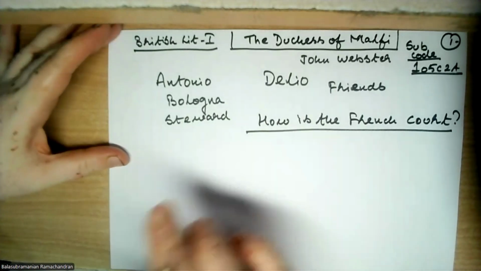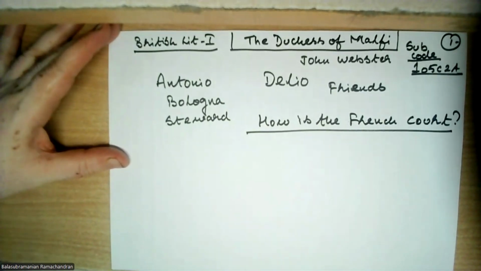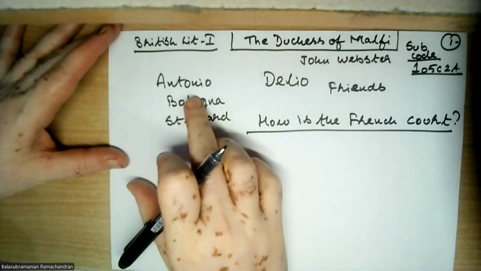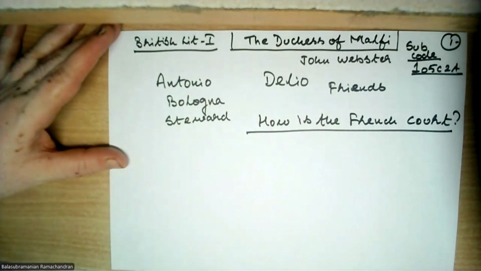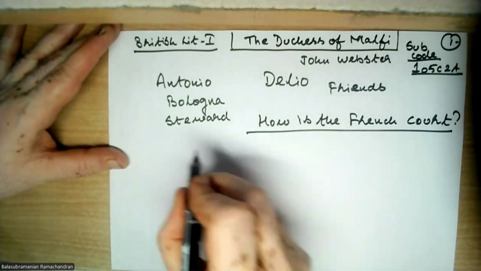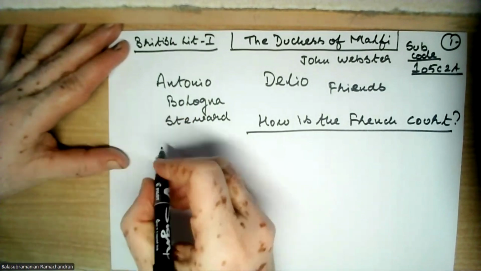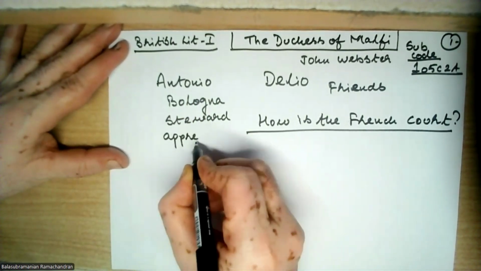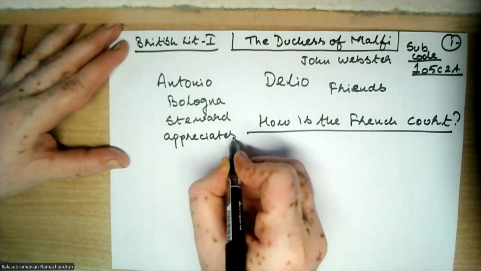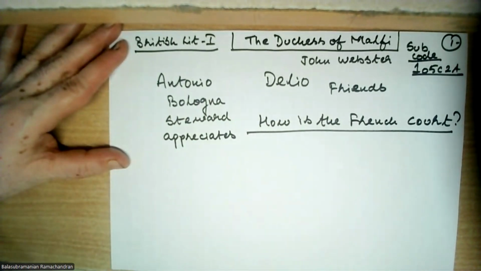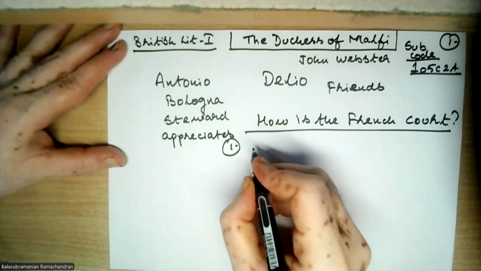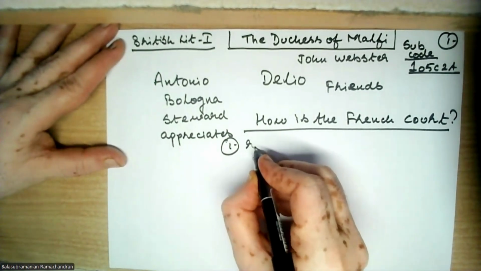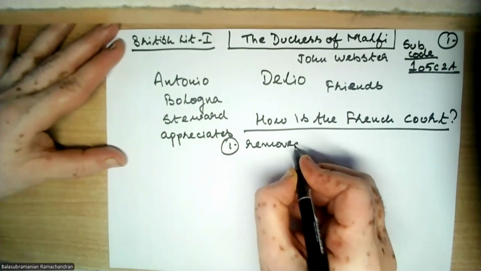For this question, there is a long reply that Antonio gives Delio, but I'm just summarizing it. And this is what he says. He appreciates the French king. He praises the French king, mainly on these three things. Point number one, what the French king has done is he has removed all sycophants.